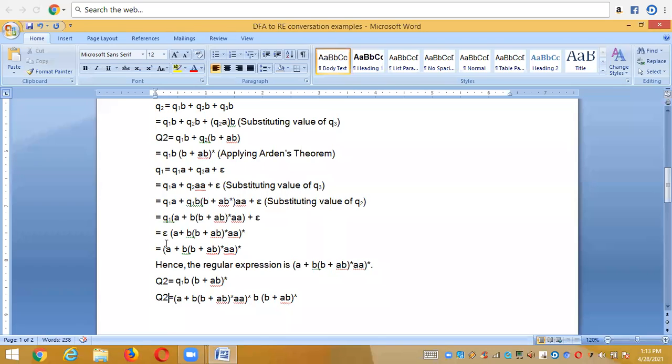And here also we get a complete regular expression for the Q1, right? So now what I'm doing here is to get the same regular expression for the Q3. Q3 is equal to, actually from the equation number 3, it is Q2a, right?